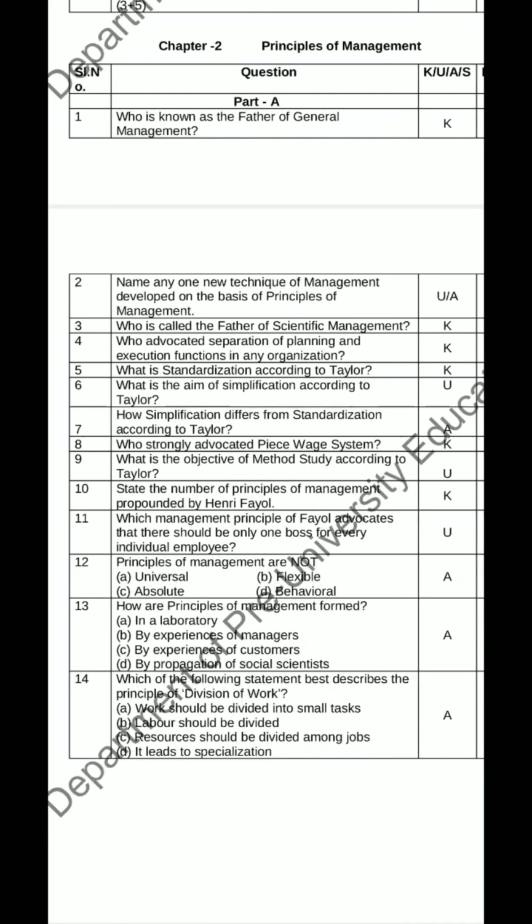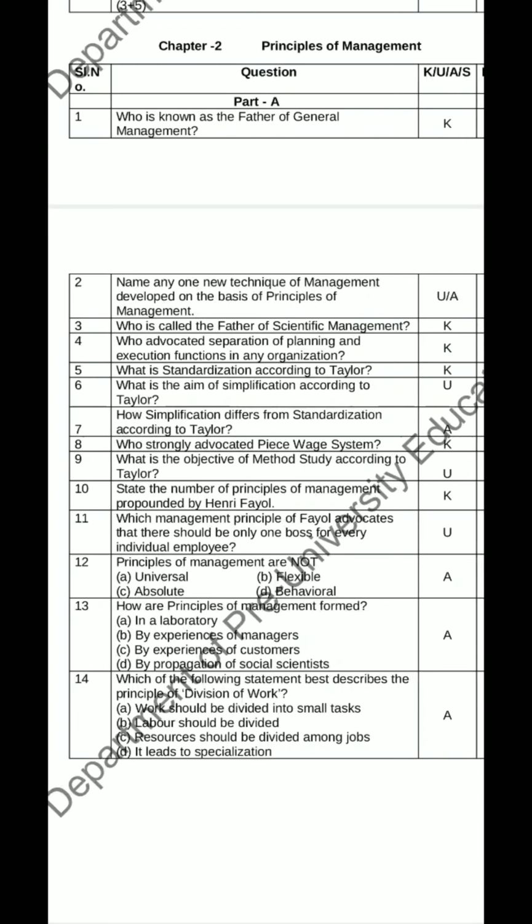Question number 12. Principles of management are not? This is MCQ question. Option A universal, option B flexible, option C absolute, option D behavioral. So here the right answer is absolute. This is not a feature of principles of management, but universal, flexible and behavioral, these three are the features of principles of management. Absolute is not a feature of principles of management. Hence the right answer C, absolute.